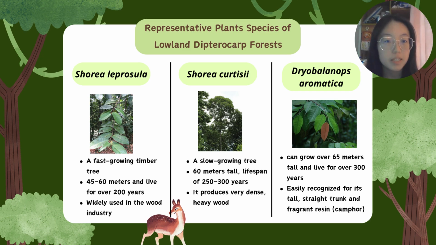Today I would like to talk about the representative plant species of the lowland Dipterocarp forest. One of the most dominant species is Shorea parvifolia. It is a fast-growing timber tree that can reach a height of 45 to 60 meters and live for over 200 years. It is widely used in the wood industry.